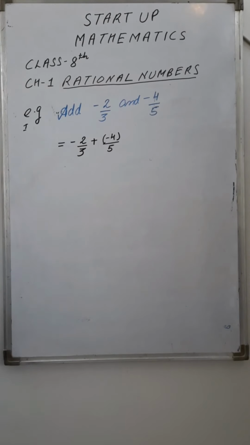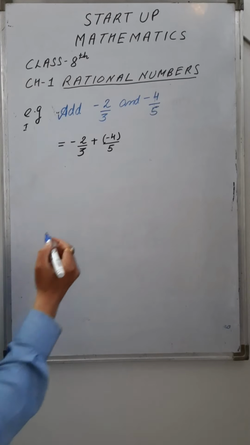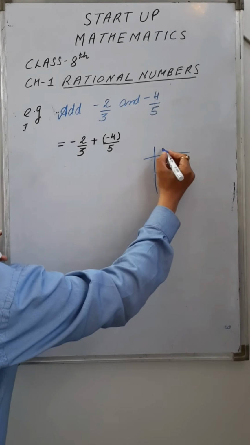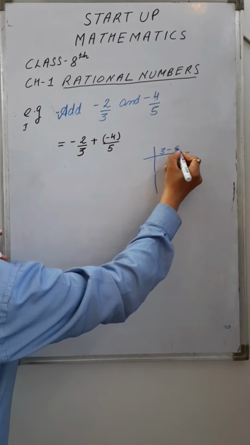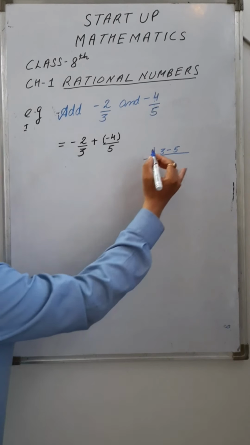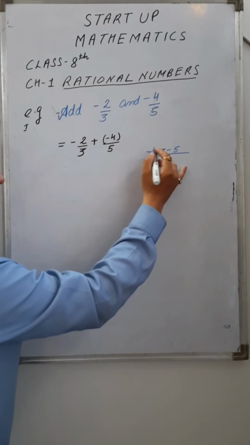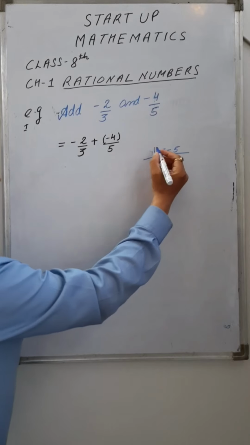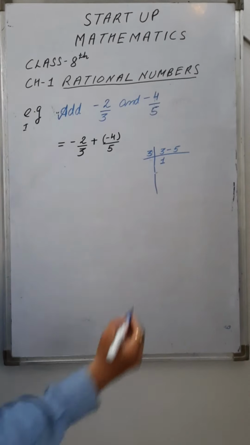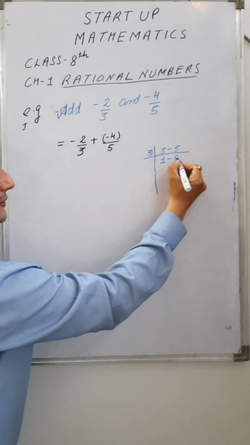Now the first step is to take the LCM. Firstly, take the LCM of 3 and 5. Both are prime numbers. Let's start with 3. 3 ones are 3, 5 as it is.